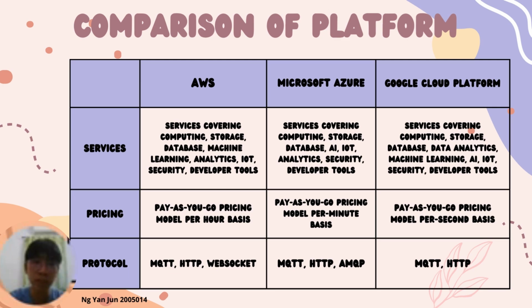For the pricing, there are some differences between them. AWS uses a pricing model on a per hour basis, while Microsoft Azure prices per minute, and Google Cloud prices on a per second basis. For the protocols, AWS uses MQTT, HTTP, and WebSocket. Microsoft Azure uses MQTT, HTTP, and AMQP. And lastly, Google Cloud uses only two, which are MQTT and HTTP.